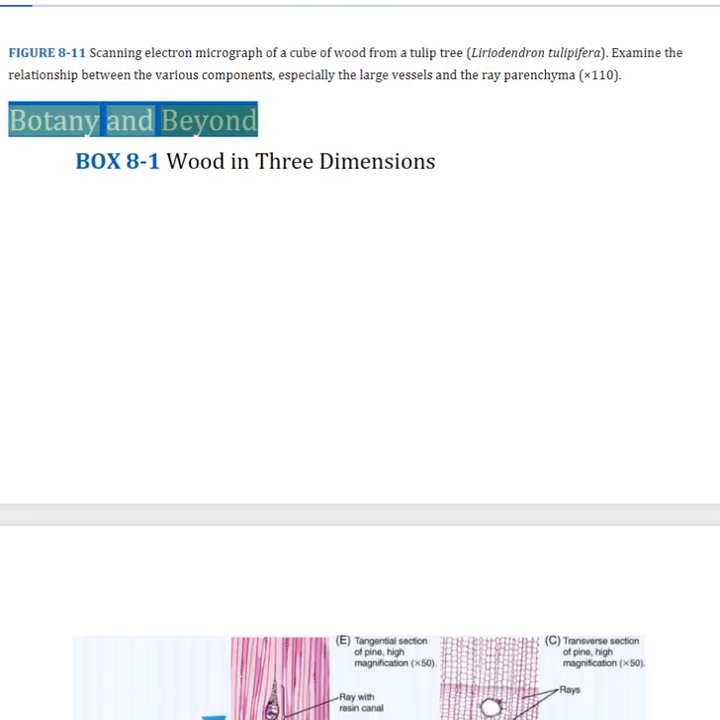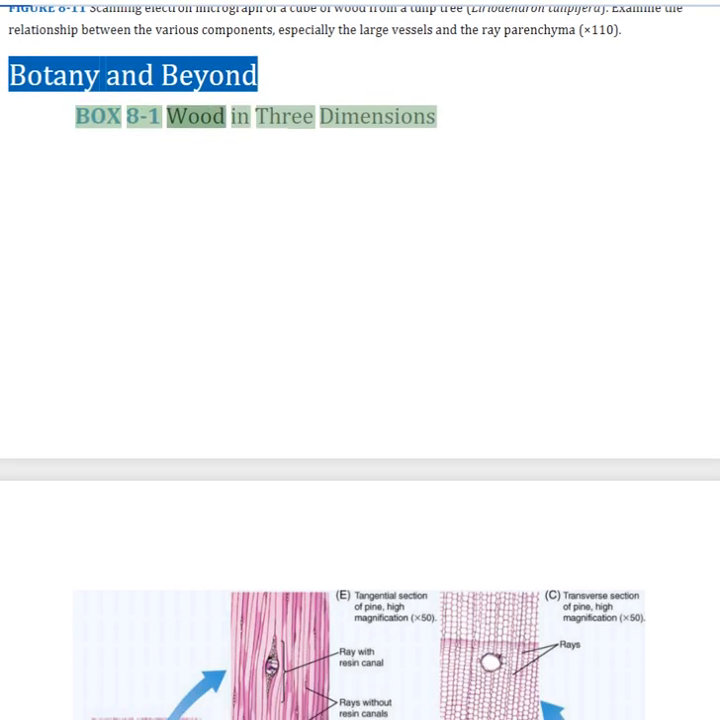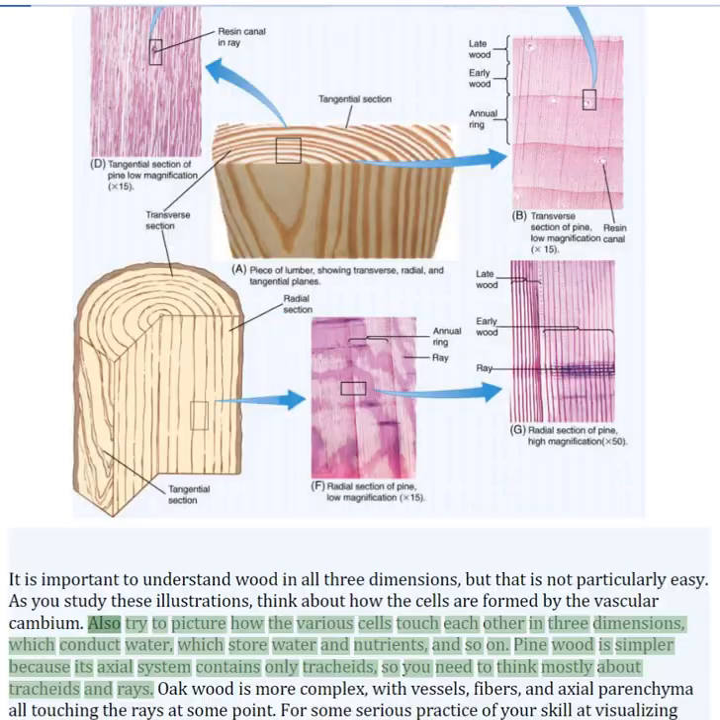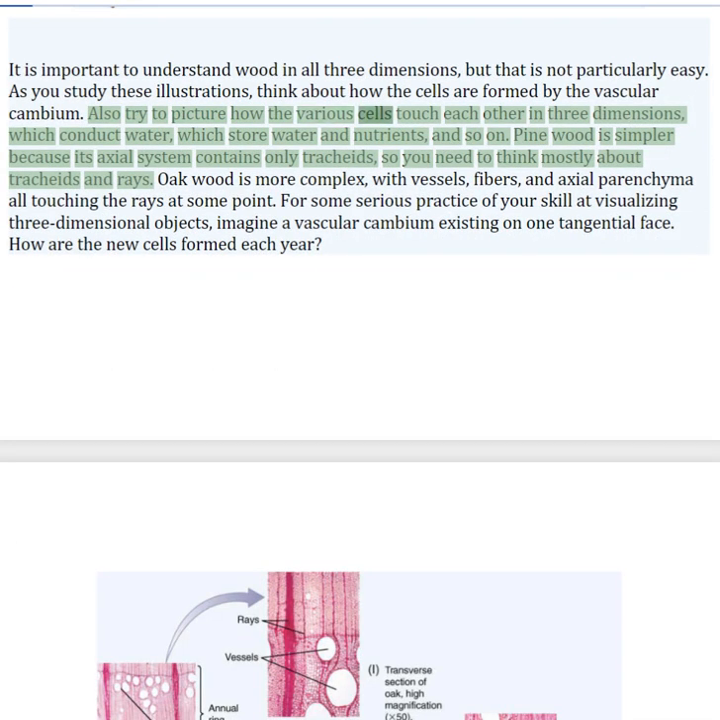Botany and beyond. Box 8:1. Wood in 3 dimensions. It is important to understand wood in all 3 dimensions, but that is not particularly easy. As you study these illustrations, think about how the cells are formed by the vascular cambium. Also try to picture how the various cells touch each other in 3 dimensions, which conduct water, which store water and nutrients, and so on.